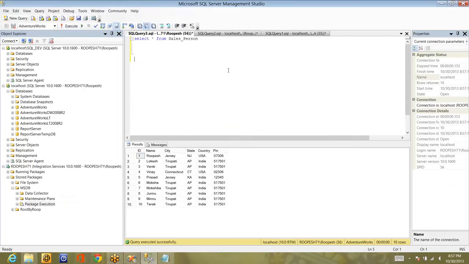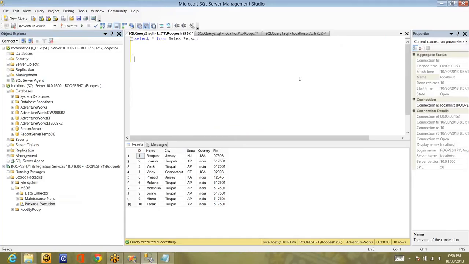And remember one important point: whenever you use DTExec to execute the package, and if there is a package configuration, it will apply the package configurations before the command line execution, and after that the command line values will be set, and after that one more time the package configuration values will be taken into consideration. So it will be before and after interpreting the command line. So keep that point in mind. That is how it sets the package configuration values to the package.